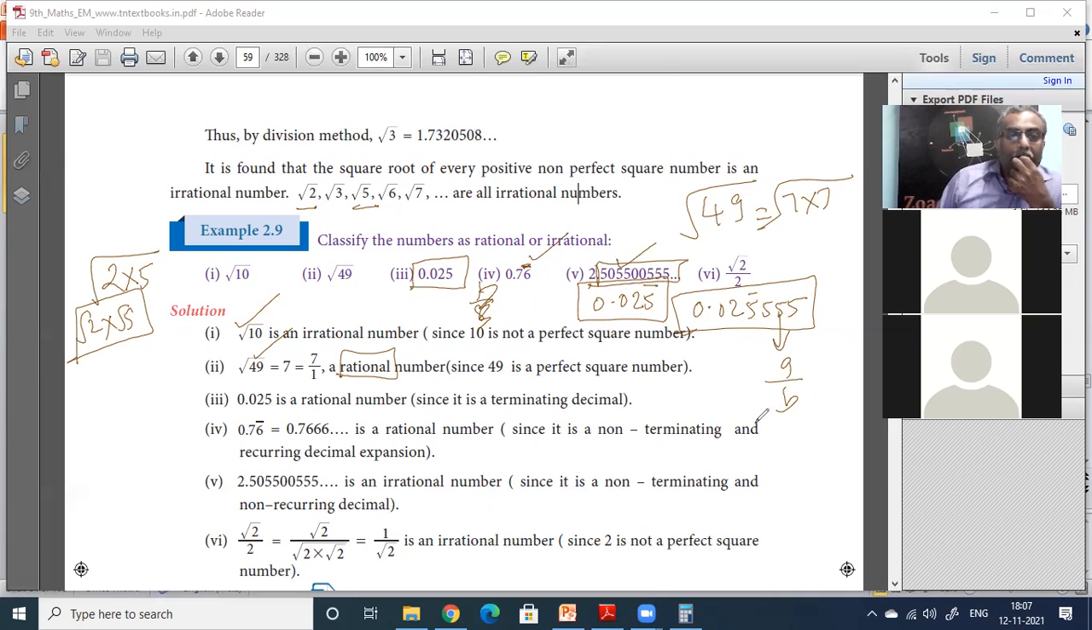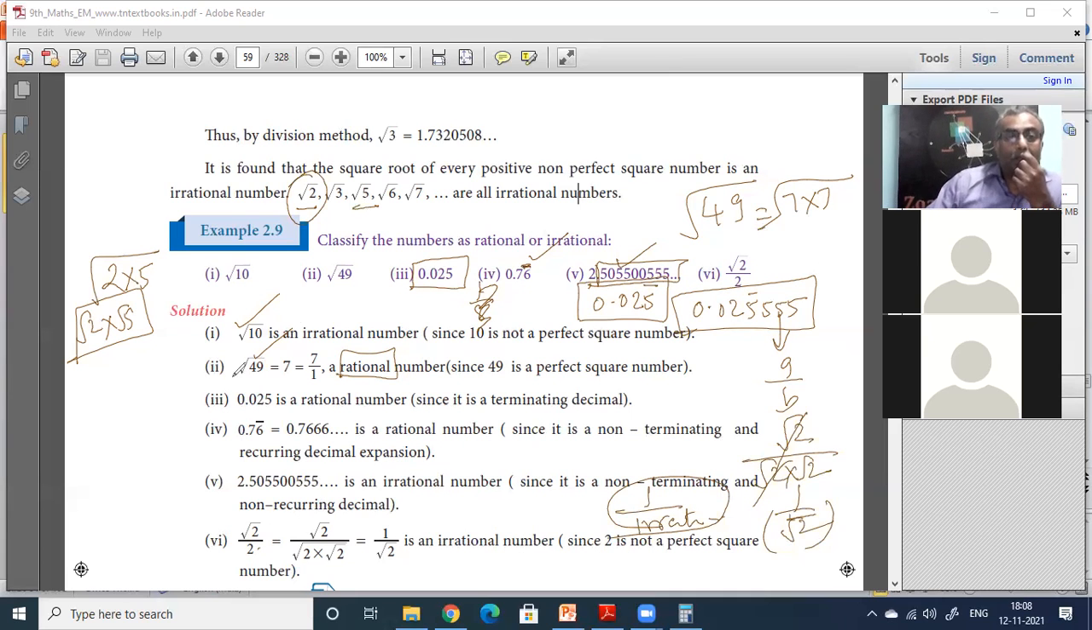Then the final tricky problem. Root of 2 by 2, is that irrational or rational, they are asking. You can put it like this: root of 2 divided by root of 2 into root of 2. Cancel, it becomes 1 by root of 2. Root of 2 is an irrational number. Anything divided by an irrational number will also be an irrational number. So you don't have to worry about that. Root of 2 by 2 is also an irrational number.